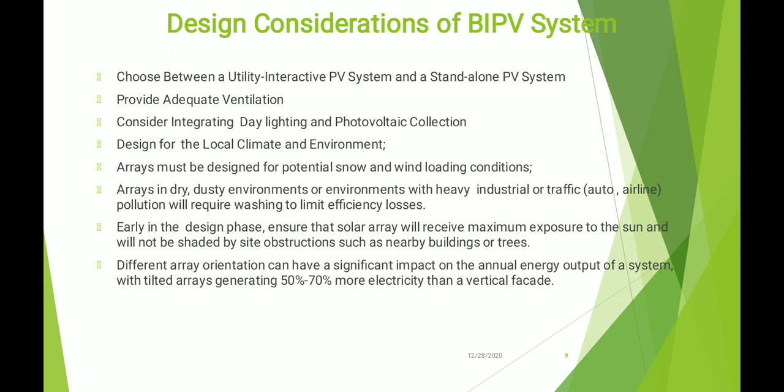Then in the early design phase, we have to ensure that the solar cells will receive maximum exposure to the sun and will not be shaded by site obstructions such as nearby buildings or trees. Different array orientations can have a significant impact on the annual energy output of a system, with a tilted array generating 50 to 70% more electricity than a vertical one.